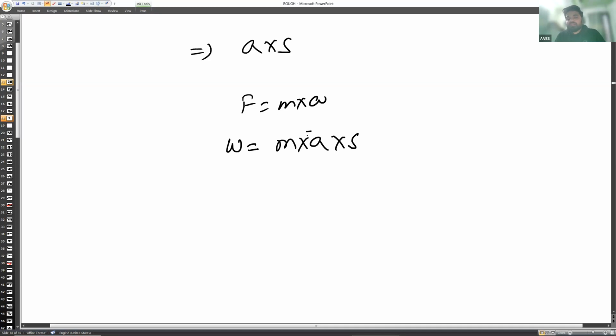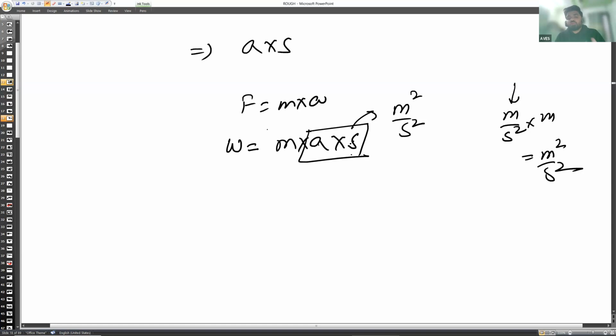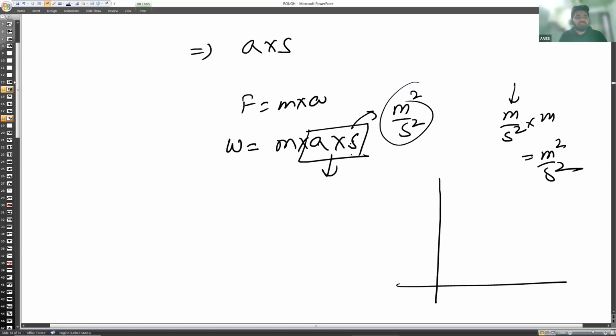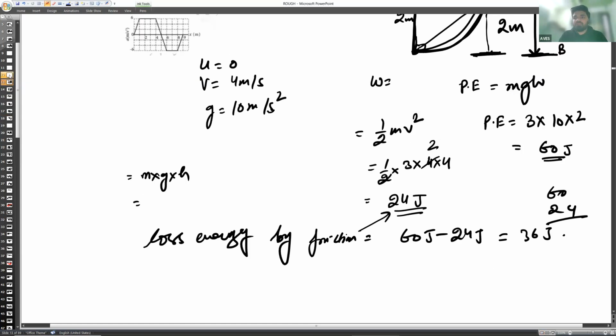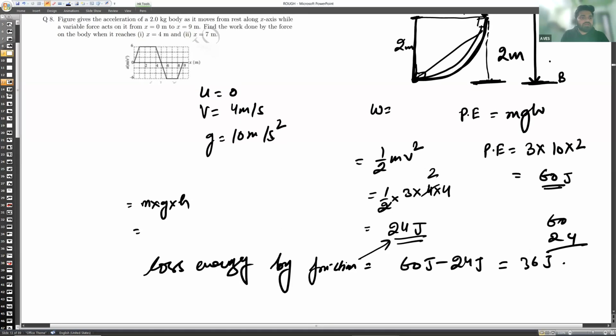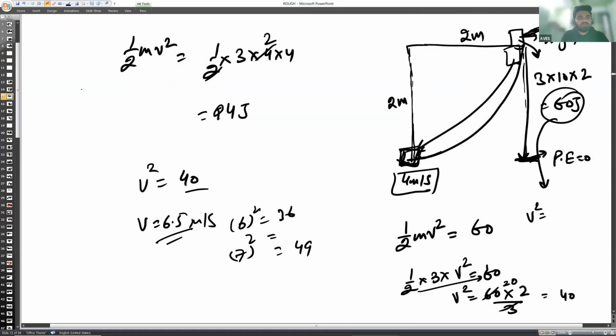You have calculated that this value, acceleration into displacement, has a unit of meter square per second square. You can check it: meter per second square for acceleration, and displacement is meter, so you get meter square per second square. So this is a different physical quantity, a into s, acceleration into displacement. Now I'm going to get the area. I'm going to take the previous question here. Okay, let's take the question here.